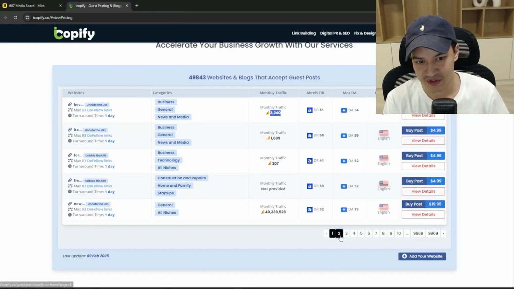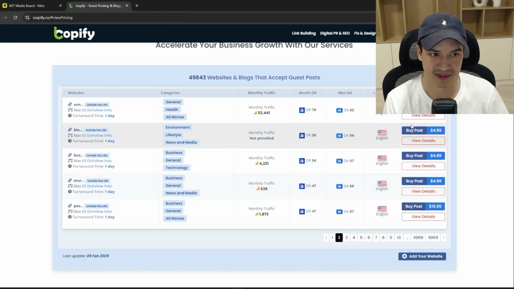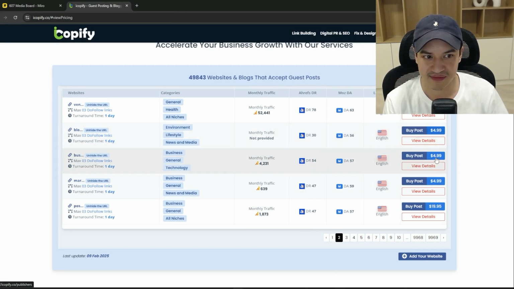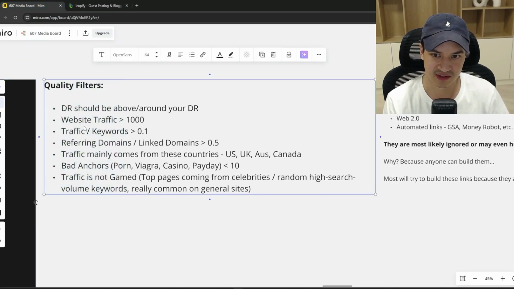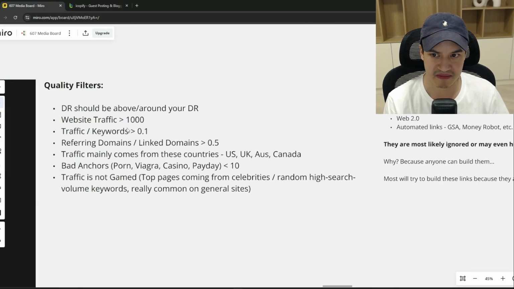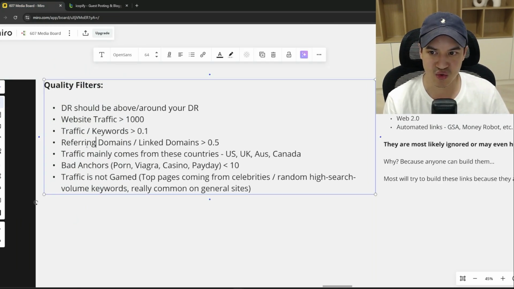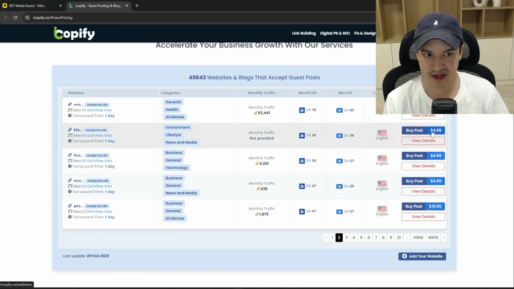But if you double check, these links are probably not good because, again, if you can buy them for $5, what's stopping others from buying them for $5 as well, right? That'll probably screw one of these filters over. Okay, maybe the DR is good, maybe the traffic is good, but then you end up getting screwed in referring domains over link domains, because if they're $5 a piece, what's stopping every other website from buying these $5 links, right?